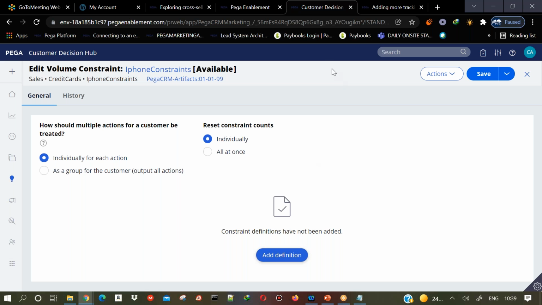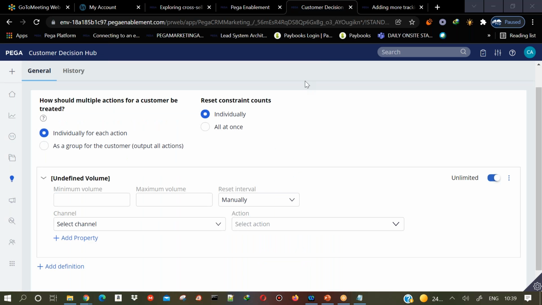So you can just say add definition. You can see here what I'm saying is minimum volume. That means I can send a minimum of 50 iPhones, and a maximum of 100 iPhone offers.